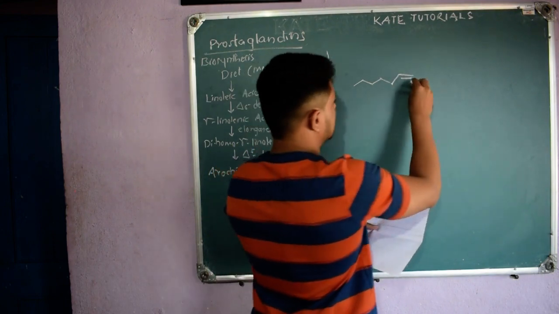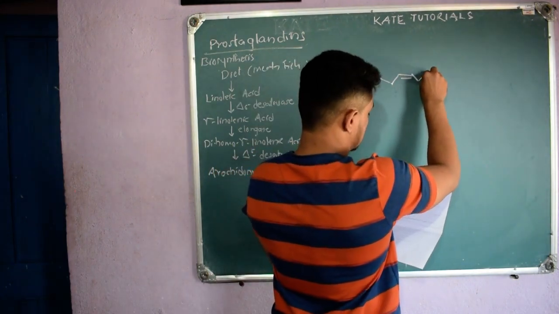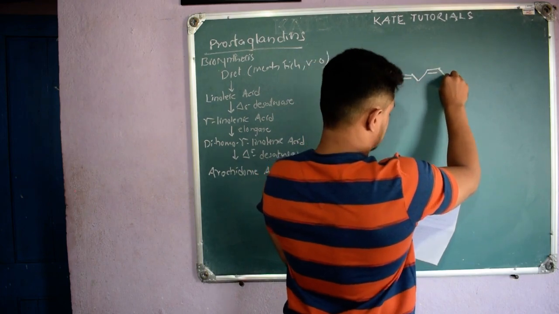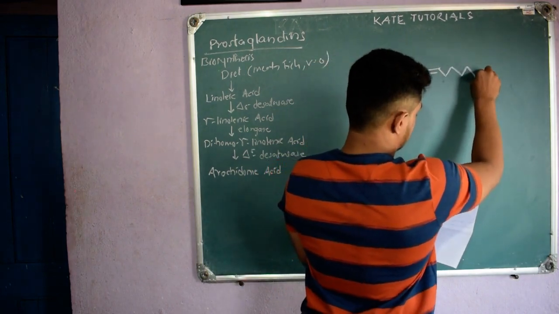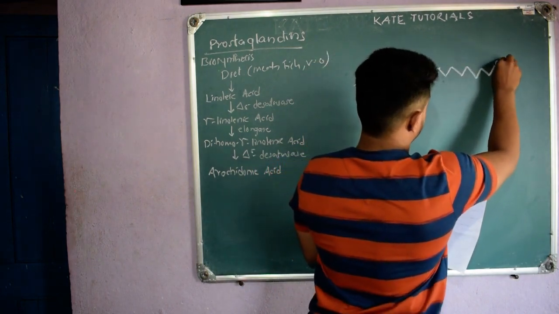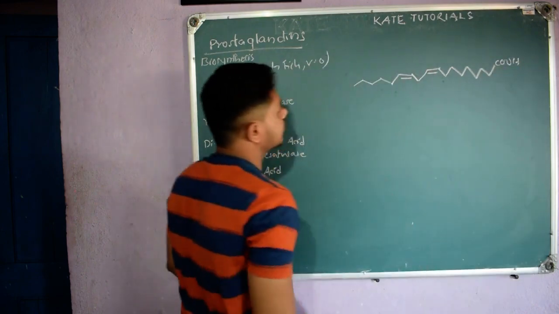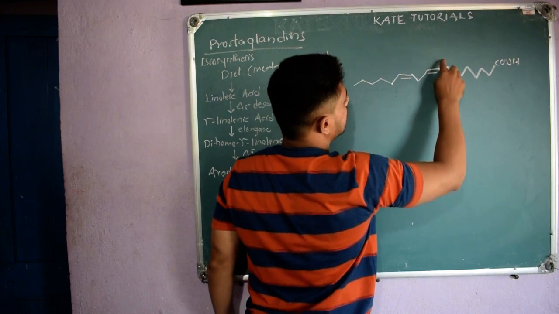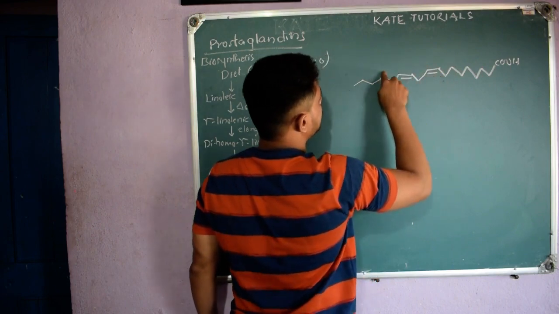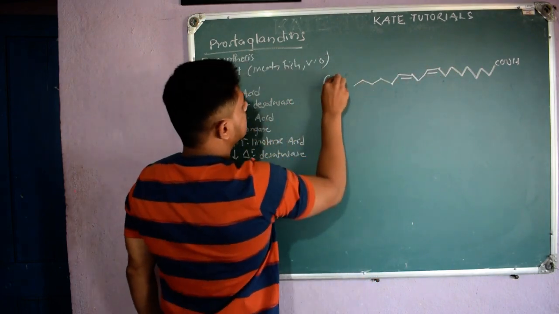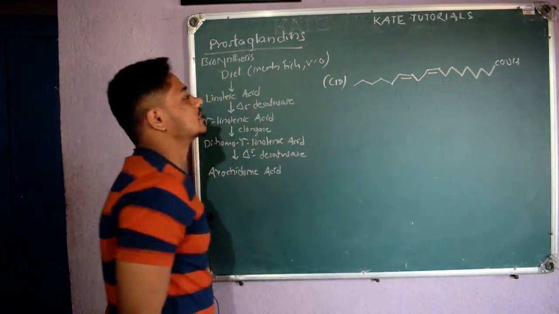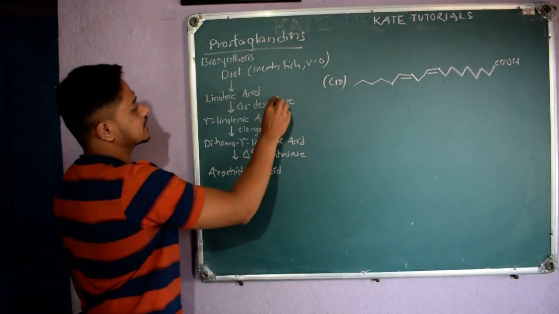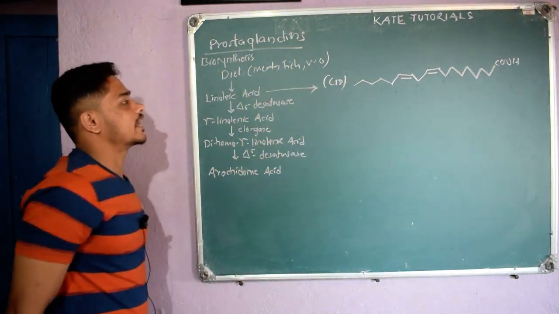Fatty acids, those oils, always contain this C18. We always count from the acid group: 1, 2, 3, 4, 5, 6, 7, 8, 9, 10, 11, 12, 13, 14, 15, 16, 17, 18. So 18 carbons are there, C18. That is the structure of linoleic acid.